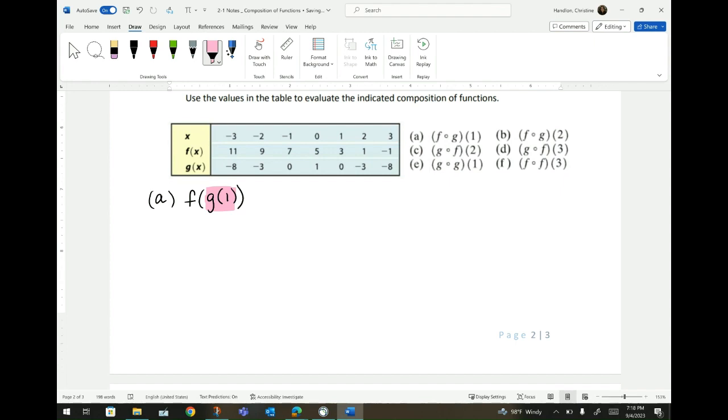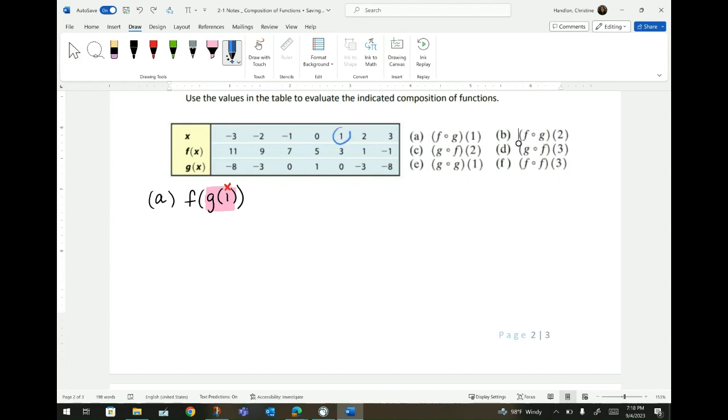Remember, this number here, I'm going to write it in red, is your x. That's where you go. So I look at my x column, and I need to go to x equals 1. So x equals 1 is right here.